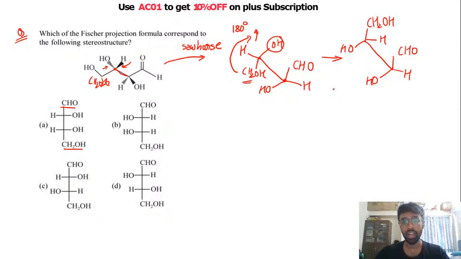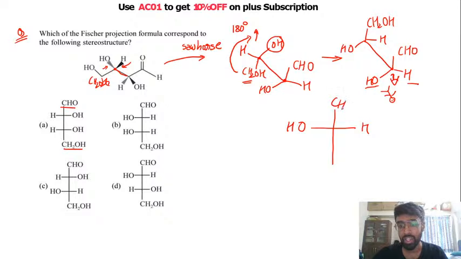the Sawhorse projection into the Fisher projection. So to convert these structures into Fisher projection, we lie down on the floor, assume that you are lying on the floor and you are watching this compound from here. When you watch this compound from the bottom, you will see that these bonds are coming towards you, facing toward your face. So the OH will be here, the hydrogen will be on this side, the CHO group is on the backward side, right? So the CHO will be present here.